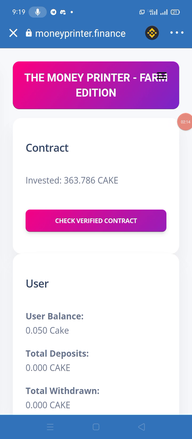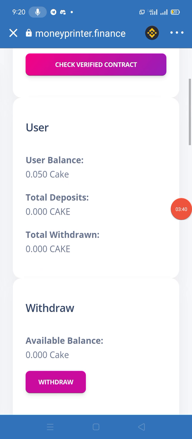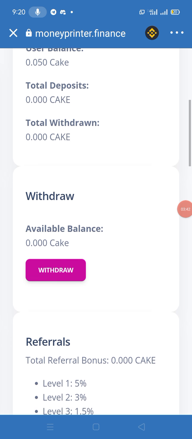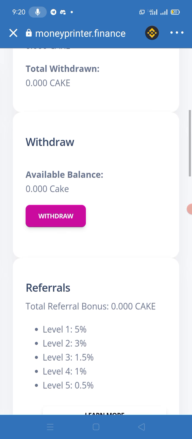So let's go to the dApps, and after this, you will be able to see your wallet here. My total deposit is zero, total withdraw is also zero. If you want to withdraw, you need to click on the withdraw. When you click on the withdraw, you will find the smart contract address, smart contract call.